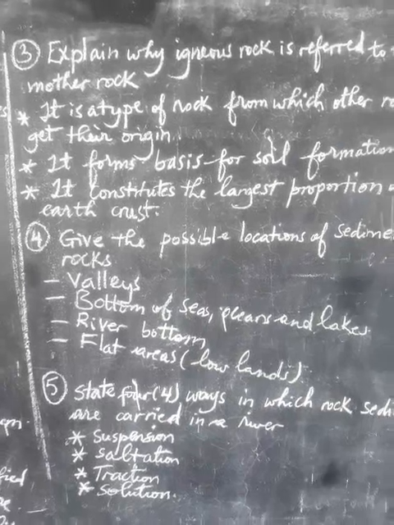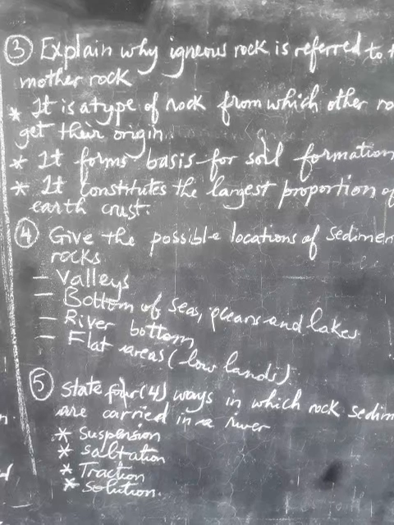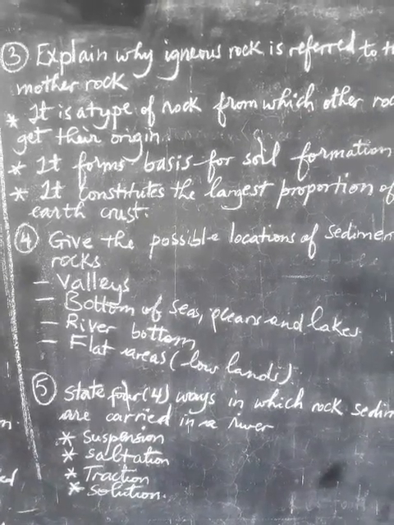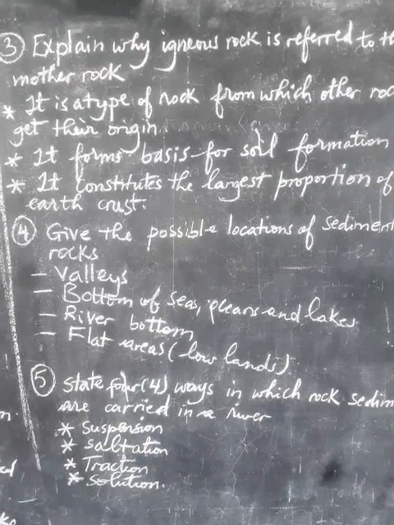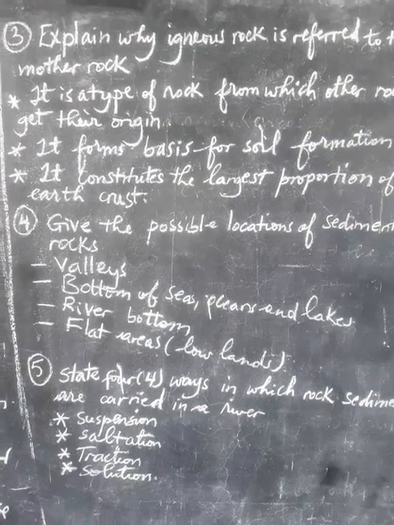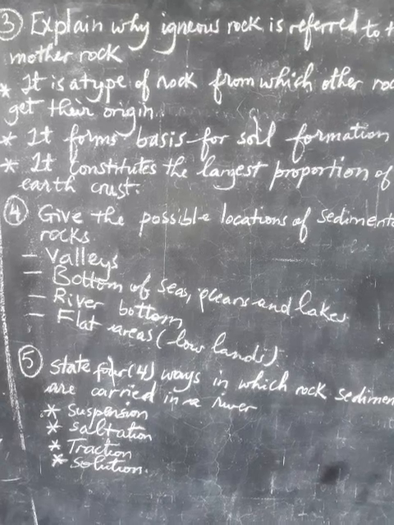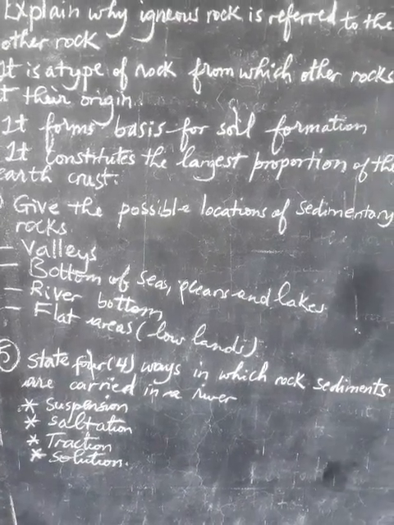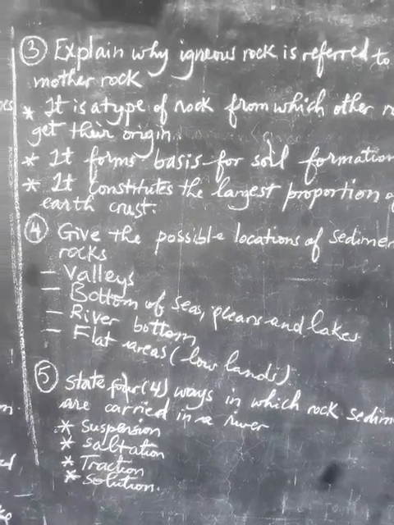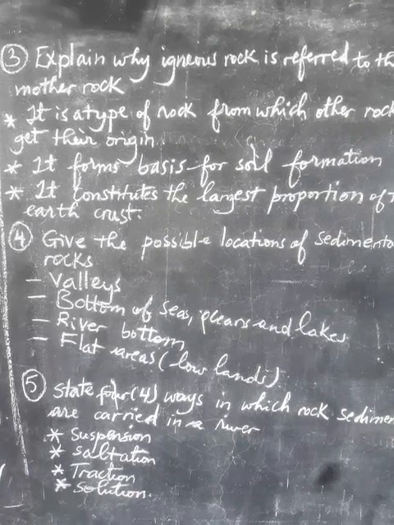Then, it constitutes the larger proportion of the earth crust. Since a larger proportion of the earth crust is made of igneous rock, it indicates that all other rock types get their source from igneous rock. Since a large quantity of rock in the earth crust is made of igneous rock, this indicates that igneous rock is the mother of other rock types. So I think whenever this question is asked, everyone will be able to attempt it and pass.